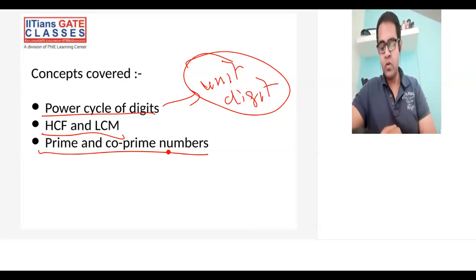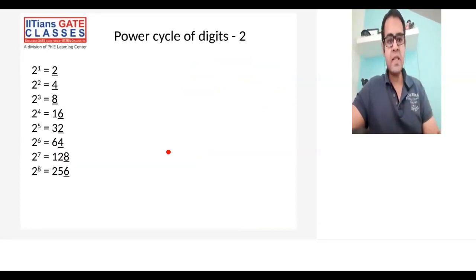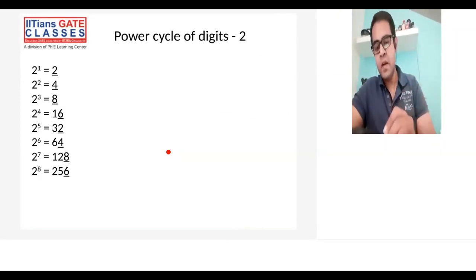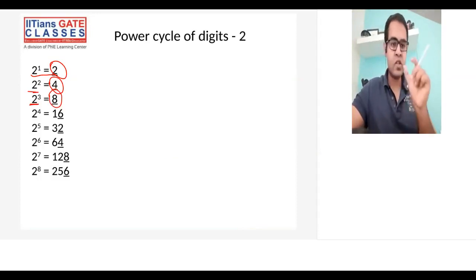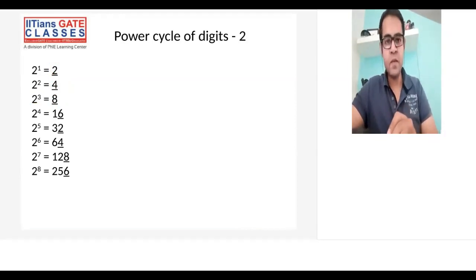So quickly moving on to the power cycle of a digit concept. It is actually a very simple concept. Let me start with an example: the power cycle of 2. When I write 2 raised to power 1, it gives me 2. 2 raised to power 2 gives me 4. 2 raised to power 3 gives me 8. I'm just considering the unit digit here. 2 raised to power 4 gives me 16, 2 raised to power 5 is 32, 2 raised to power 6 is 64, then 128 and 256.